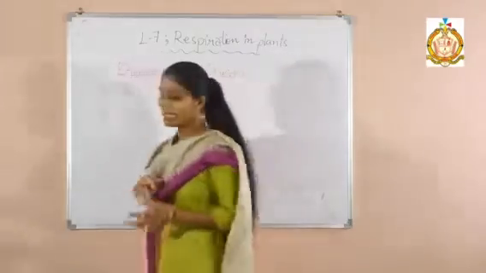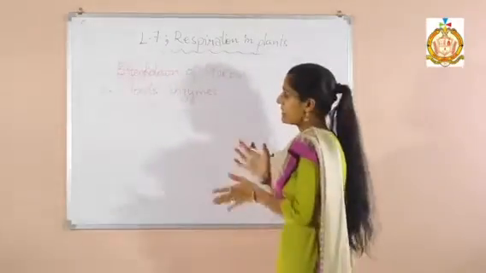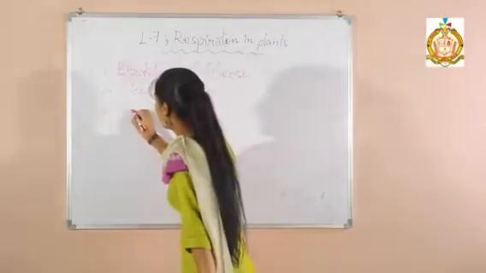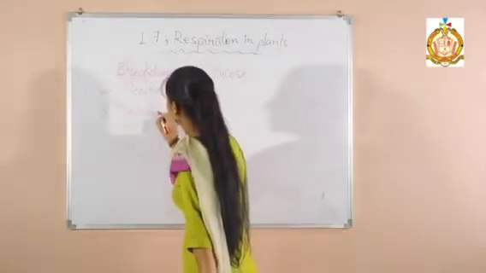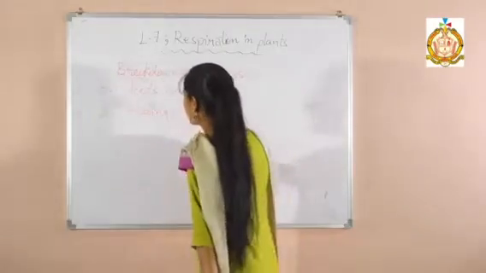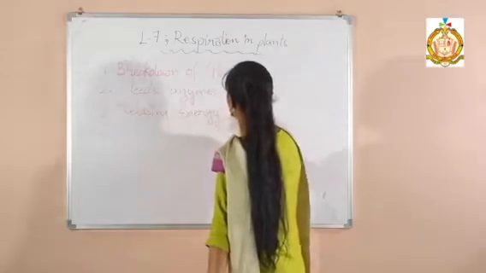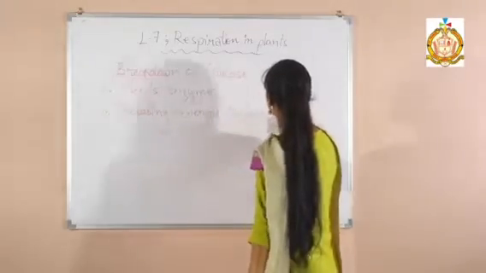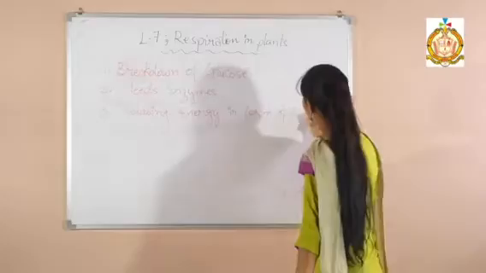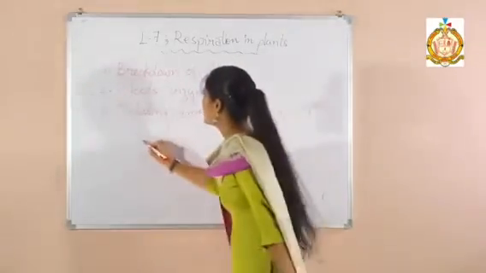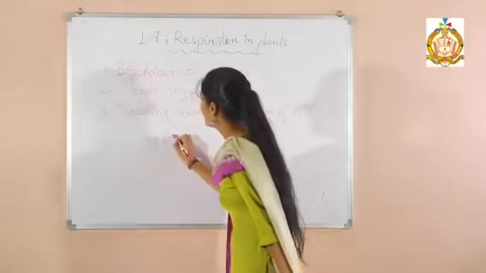And the third thing is that it releases energy, in the form of ATP. As I told you, when one molecule of glucose is broken down, it gives 38 molecules of ATP.